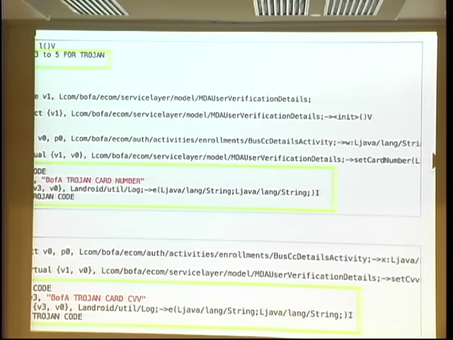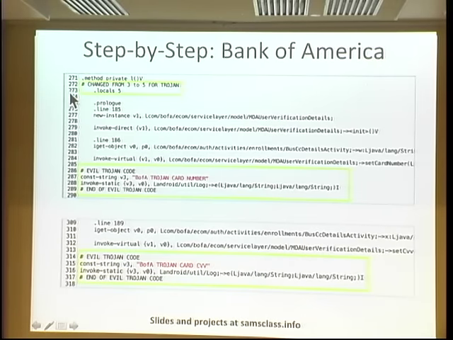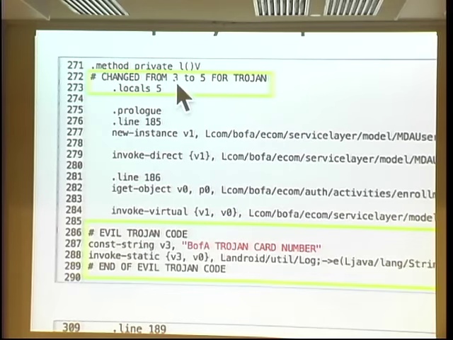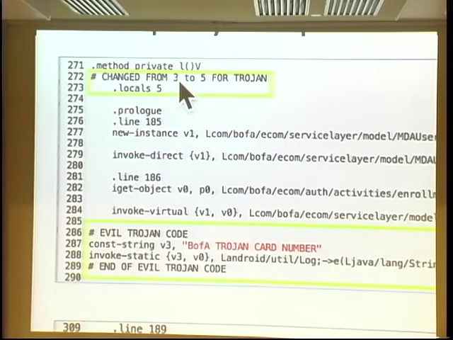So this is all the Smali I know how to write. Well, I know slightly more than this, but not much. I changed the number of local variables, so I have another one to work with. So before it was 3, so it only had v0, v1, and v2 as the only variables you can use in this routine.